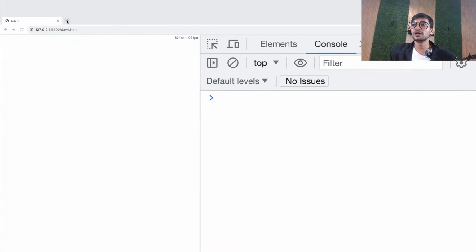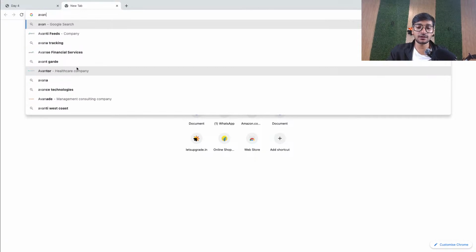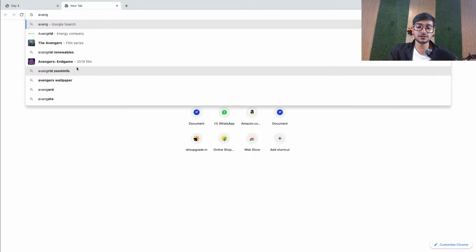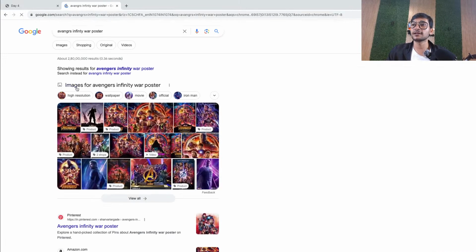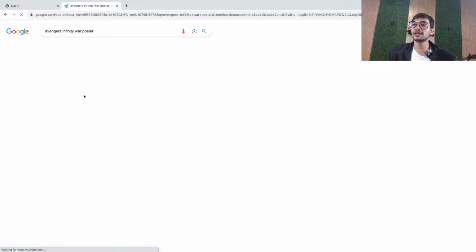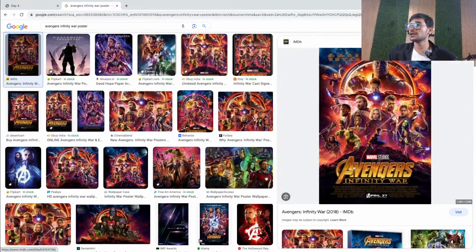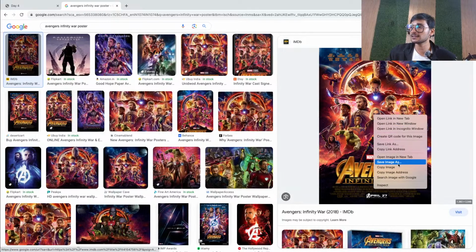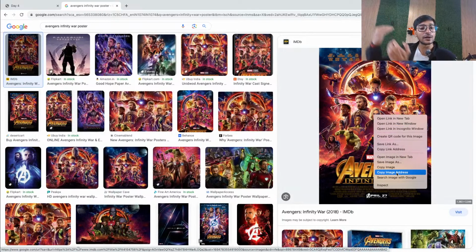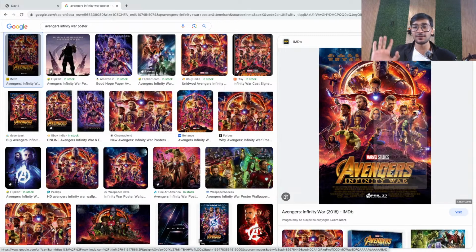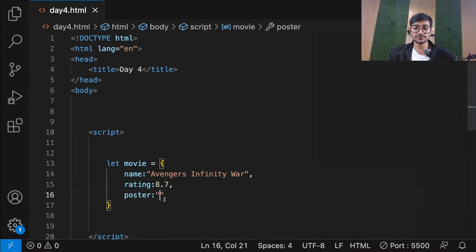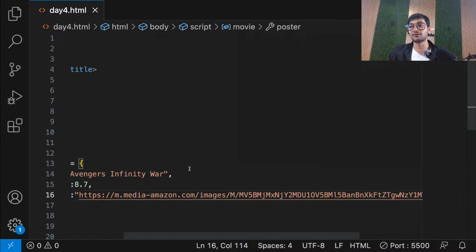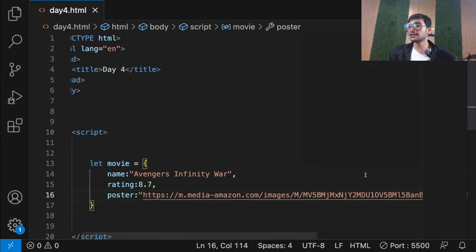So let's go on the browser. Let's just search for Avengers Infinity War poster, something like that. So let's go on images and let's just copy the link of any of the poster. So guys, what we're going to do is we'll just copy the link. See this? Copy image address. So I'm not downloading the image. It's possible we can download the image, but I'm not downloading the image. So I'll simply copy the image address. That's all. And now I'll just put it here, the link. And I can still use this link afterwards to display my image. So don't worry, guys.